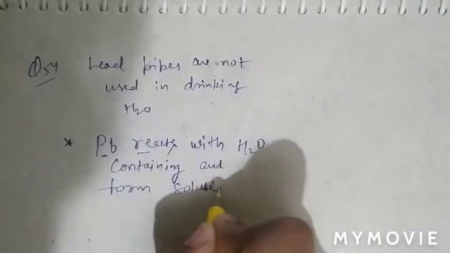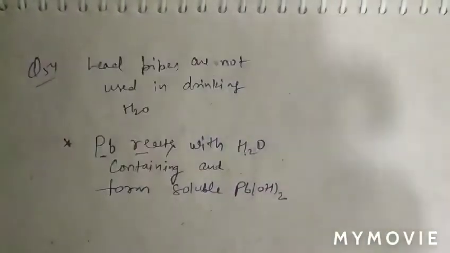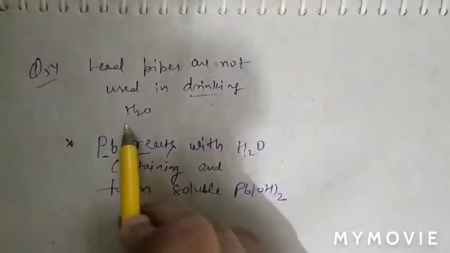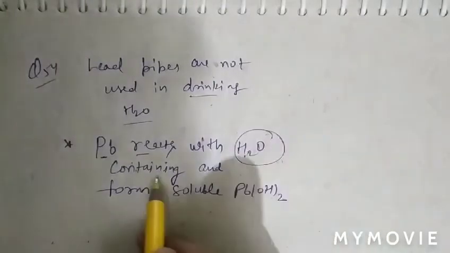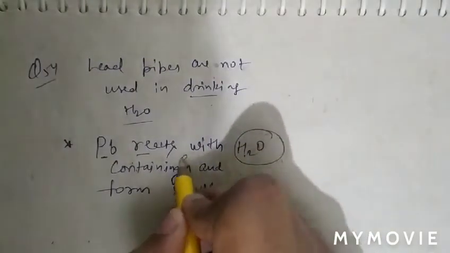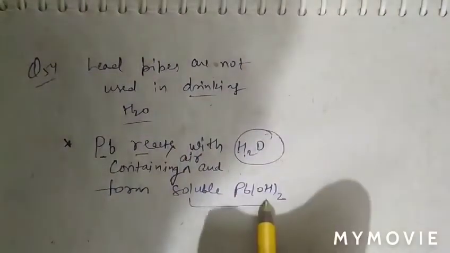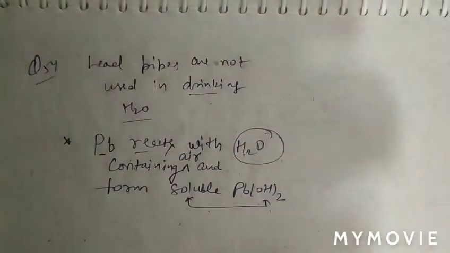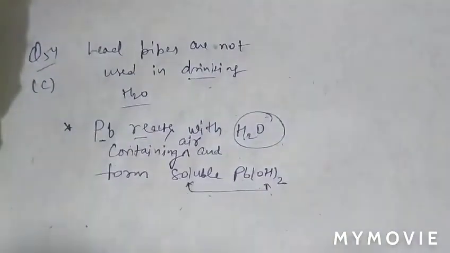soluble lead hydroxide, which is harmful for health. Therefore lead pipes are not suitable for drinking water, because lead reacts with water containing air and reacts to form soluble lead hydroxide that is not good for health. Therefore lead pipes are not used for drinking water. So question number 54, option C is correct. See question number 55.